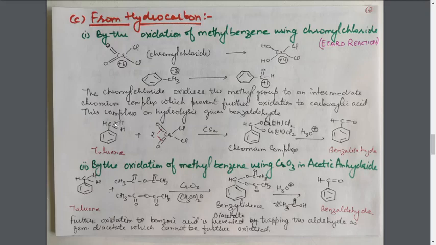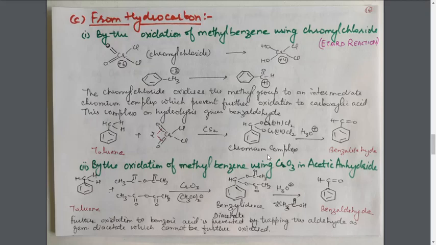O will go to this carbon atom. So we will have O at this position, then Cr. On Cr we will have one OH group and 2 Cl atoms. Just the same I have written here, that is O, Cr, and this O will convert into the OH group, and then 2 Cl. As there are 2 units, there are 2 such groups. This is the chromium complex, and it is formed during the reaction.